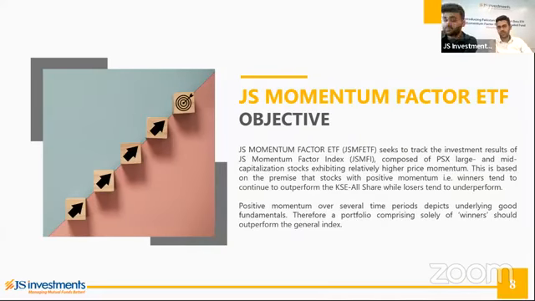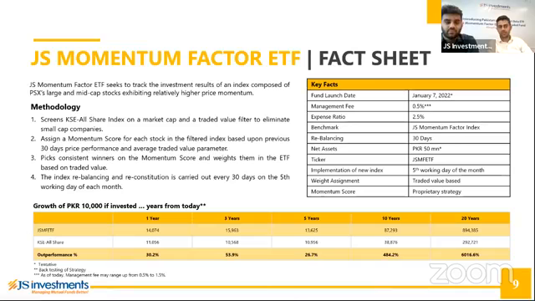We're launching on January 7th, this Friday. What we've essentially done is we've started off with the KC All Share Index, which includes around 540 or so stocks. Then, considering that our market tends to be quite illiquid compared to some international markets, we've placed some initial filters on the KC All Share. So we have two filters. The first one is a market cap filter. This eliminates those companies that are very small on a market cap basis. The idea is that we want an index that is easily replicable for the ETF, and also an index that has minimum tracking error. So in order to achieve that, we've eliminated companies that have a very low market cap.